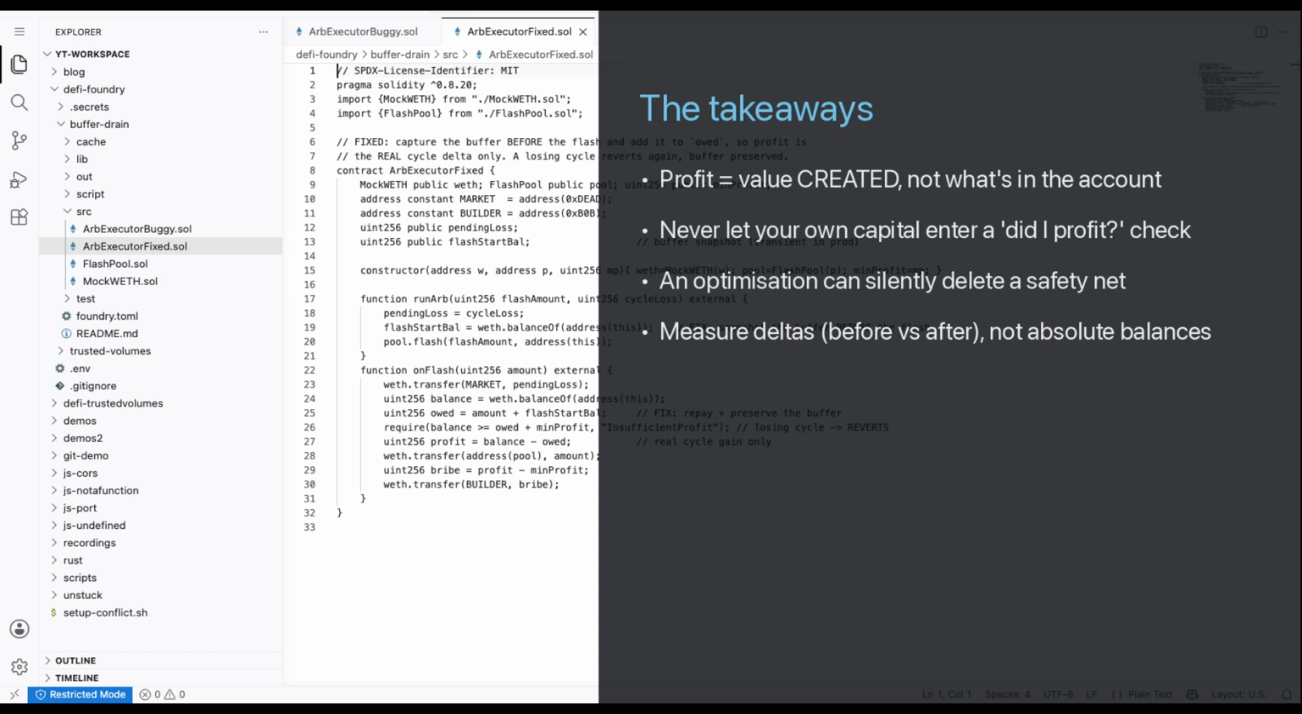The takeaway is well beyond trading bots. Profit is the value you created, not what happens to sit in the account. Never let your own capital leak into a did-I-profit check. And respect that an optimization using own capital to save gas can silently remove a safety property you are relying on. When in doubt, measure the delta before versus after, not the absolute balance.